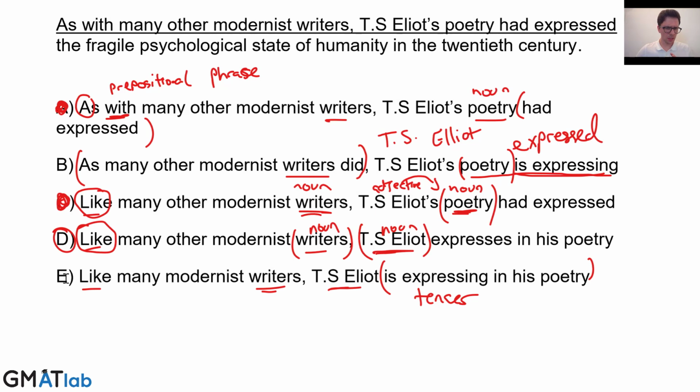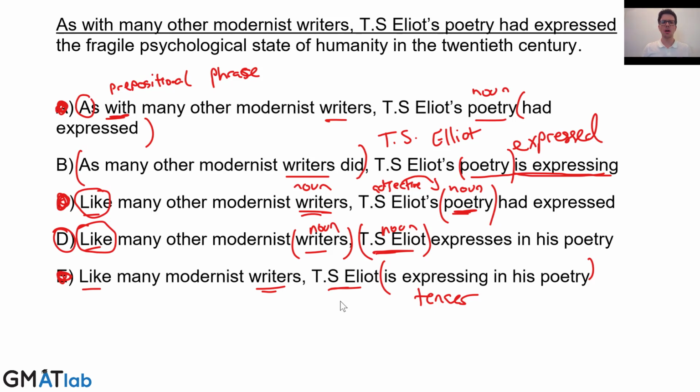So E is going to be wrong. Now let's move on to talking about tenses. What exactly is wrong with E? Well, whenever T.S. Eliot wrote his poetry, it was written back then, and what we're saying about what it expressed is true now, today, still, and it was true back then, and it's been true in the intervening period as well.